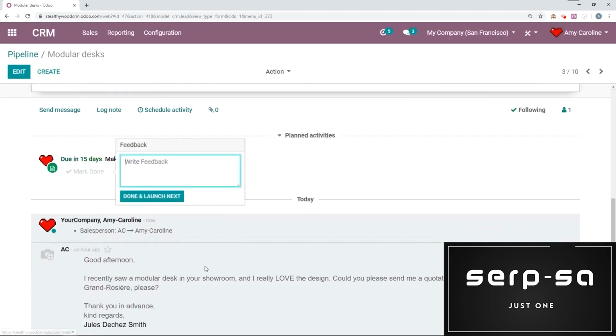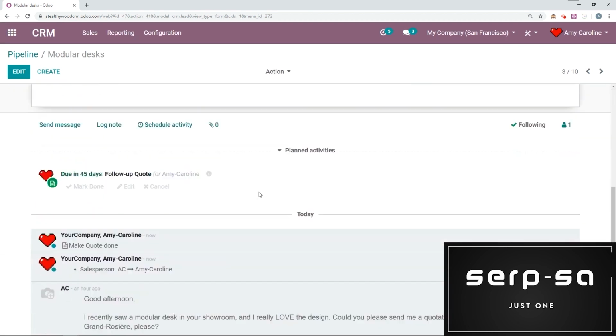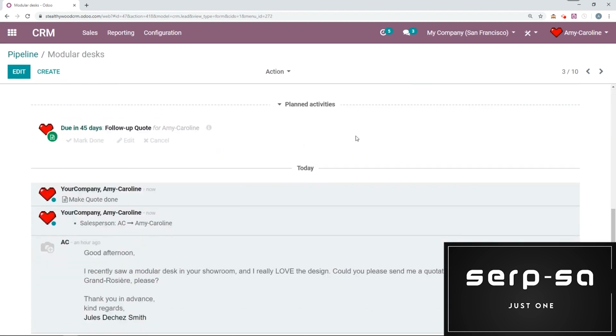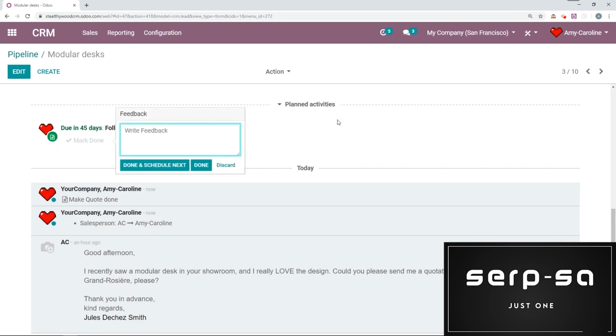Okay, now when I mark this as done, I'm going to have the button done and launch next. Okay, so I don't have to do anything else. Done and launch next. Now I have that second activity, which is due in 45 days. And since this one doesn't have a default next activity, once I click mark done, I'm going to have my regular options.